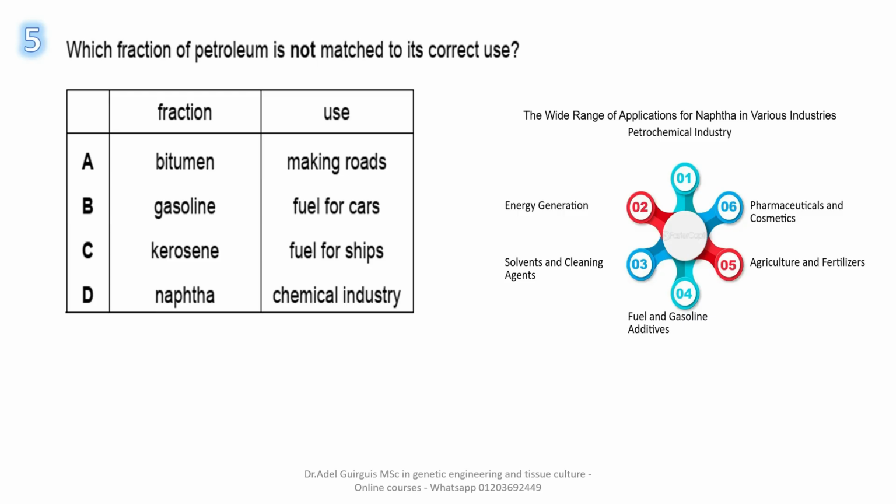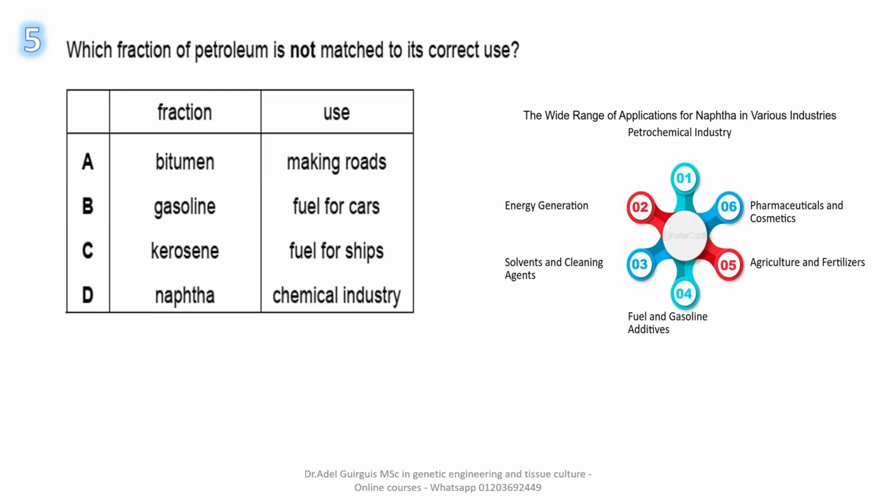Naphtha is the most important fraction of petroleum, needed for chemical industries like pharmaceuticals, cosmetics, used to make fertilizers, used as fuel and gasoline additives, and many other uses like in the figure. Please don't memorize any of this, just that it is used in the chemical industry.